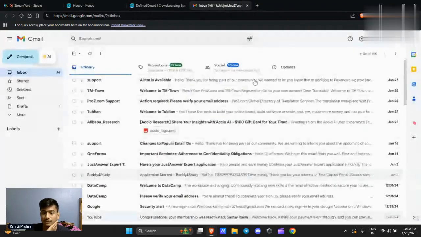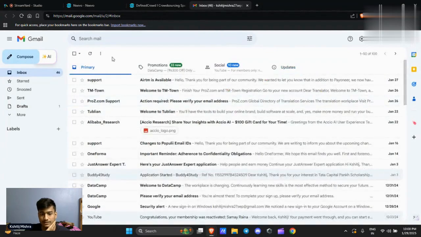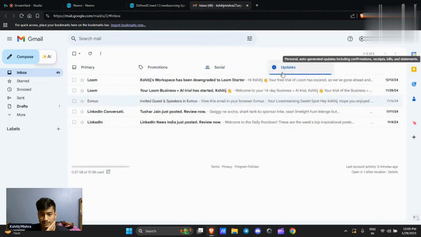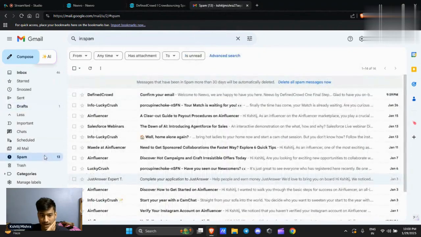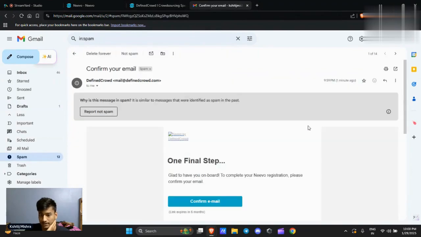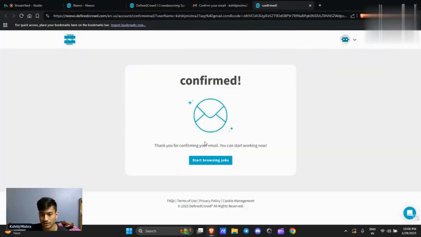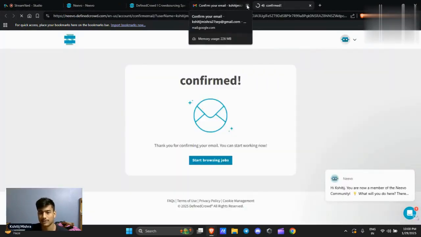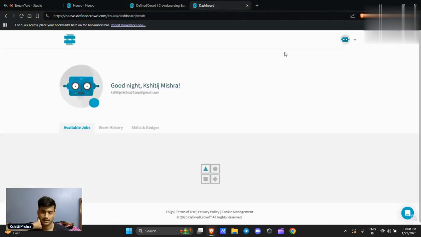But now we need to confirm the email. There will be an email here. Just need to check whether it exists or not. If it's not there, then we need to check our spam folder. Yeah, it's in spam. I've seen a lot of complaints that people are not getting the confirmation, because you need to check your spam folder. So always make sure to check your spam folder. Start browsing the jobs, and I think that's pretty much it.